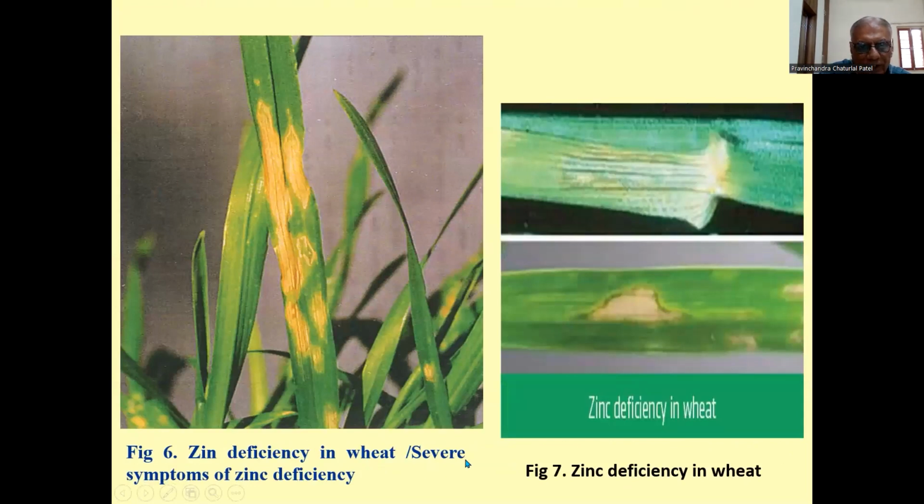Then zinc deficiency in wheat: severe symptoms of zinc deficiency, you can see here. You can see what type of symptoms appear when zinc is deficient in the wheat crop.